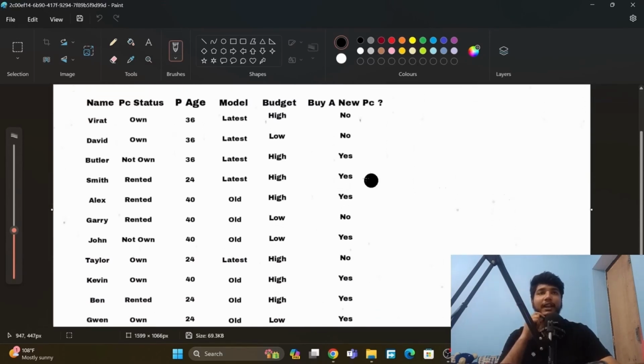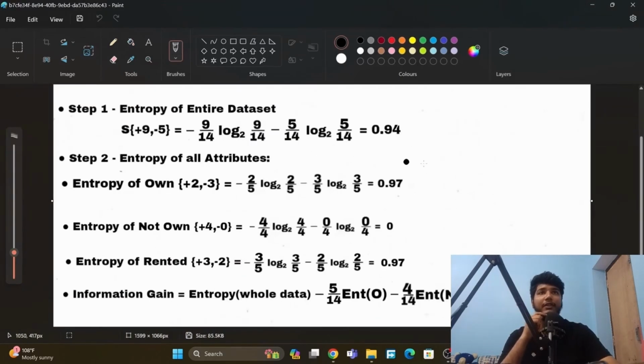So first we have to calculate the entropy of this. How do we calculate it? This S symbol is the entropy symbol, and this 9+ and 5- means yes or no in that data set: 9 is yes and 5 is no. Plus is yes and minus is no. I have shown it this way to represent it to you all.